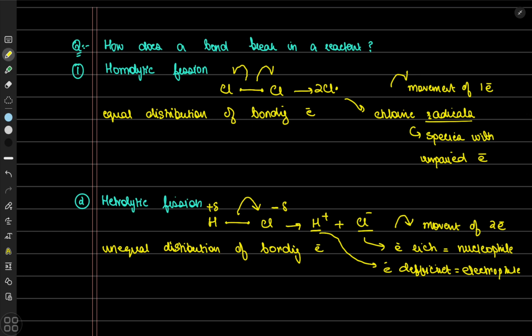That means homolytic fission leads to radicals, and heterolytic fission leads to nucleophile and electrophile formation. I hope this is clear.